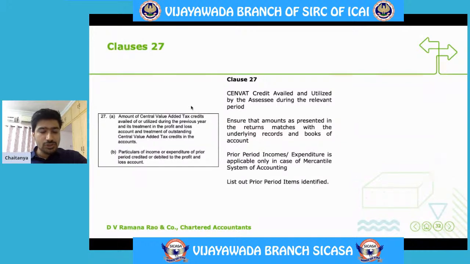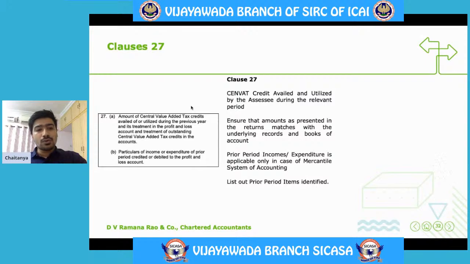Earlier, it used to be very difficult to obtain what is the opening credit, what is the credit availed during the current year, what is the credit utilized for payment during the current year, and then what is the closing credit. Collating this information used to take a lot of time. Thanks to the GST, our ledgers are now maintained by the GST portal itself.